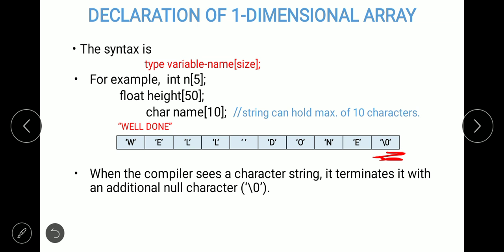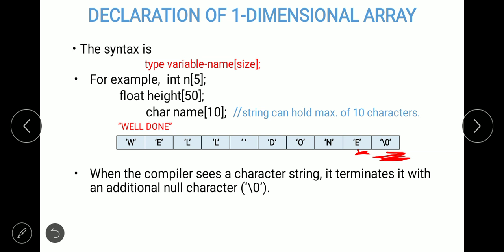Why it does so is to indicate that it is the termination of the string, the end of the string. So there are no more characters after this particular character. In order to indicate the end of the string, it always adds one extra character, that is the null character, at the end of the string.